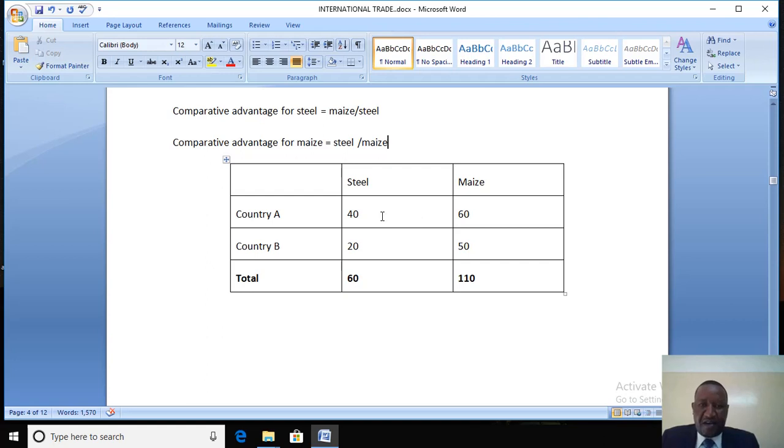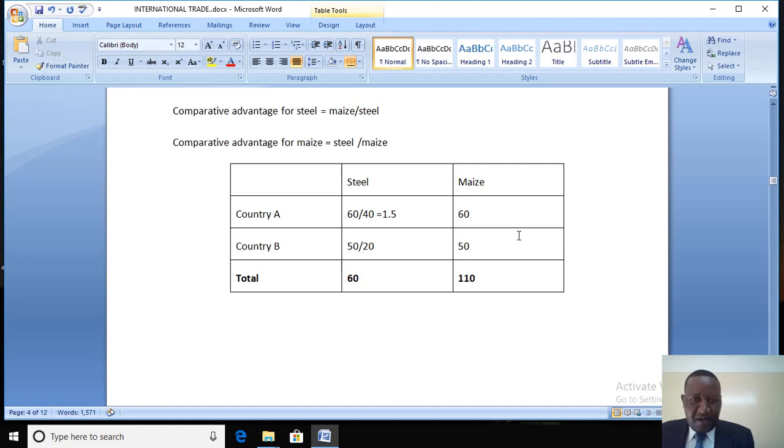So let's calculate the opportunity costs. For steel, we've said it's maize over steel. So output for maize is 60 divided by the output for steel, 40. So we have 1.5. And then for country B, maize output is 50 divided by 20, you have 2.5.